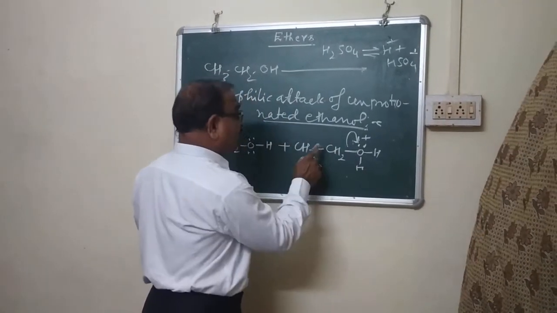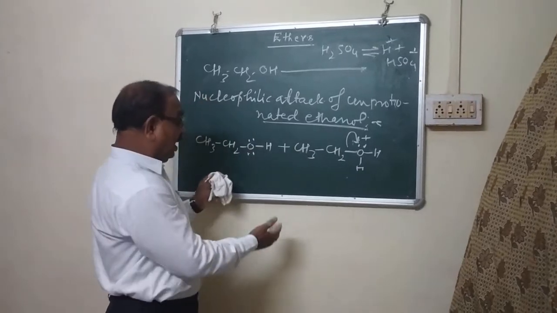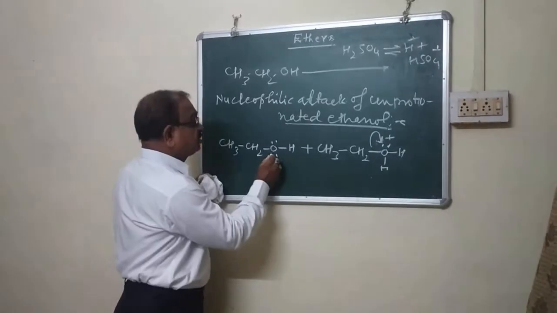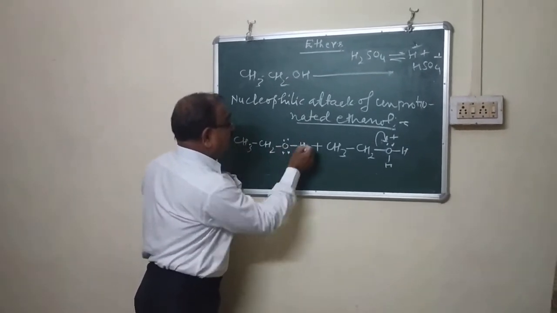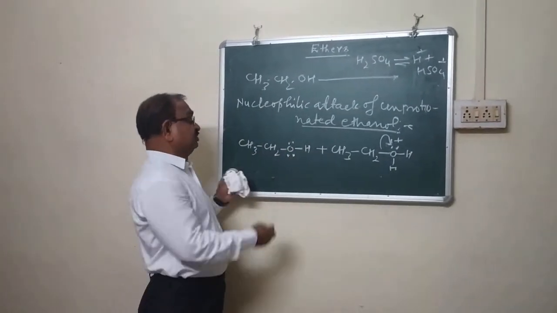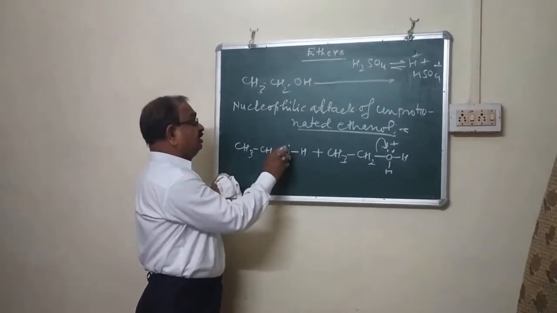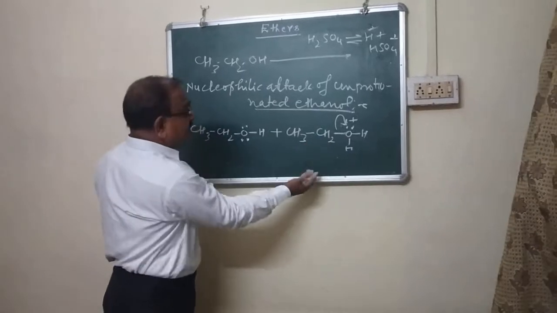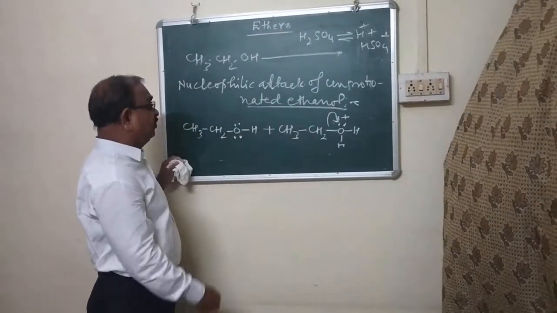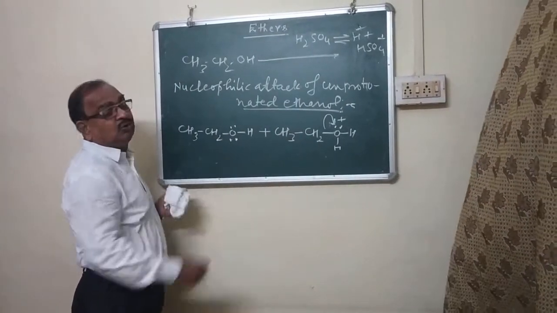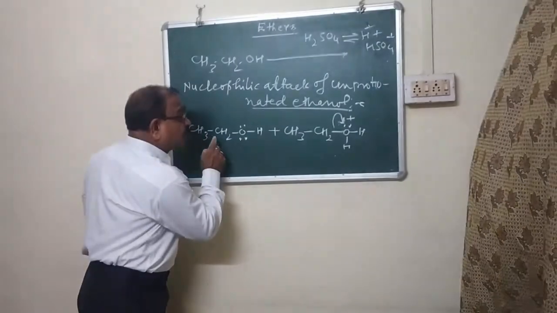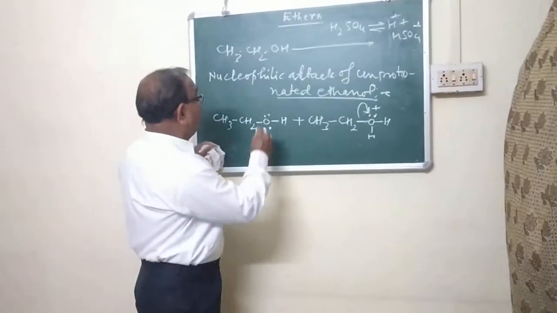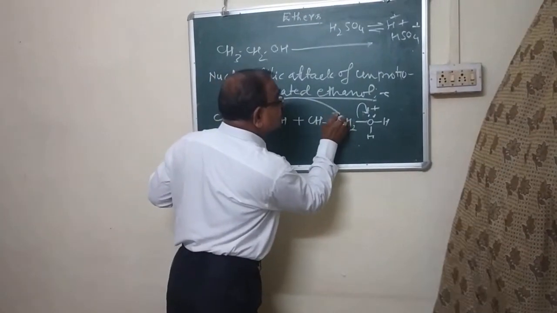This alcohol is enriched with electrons because of the lone pair electrons at the oxygen atom, so it is capable of donating electrons to this carbon. Therefore, it behaves as a nucleophile. This unprotonated ethanol acts as a nucleophile and attacks this carbon.